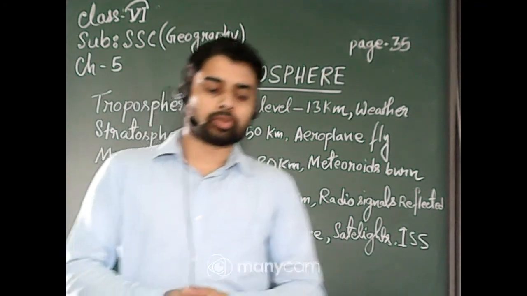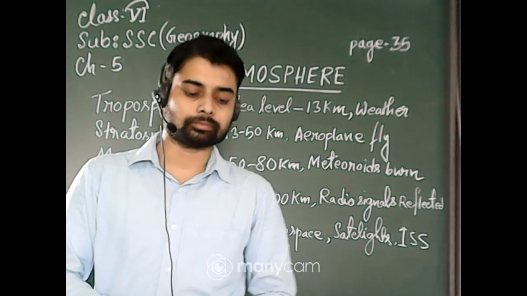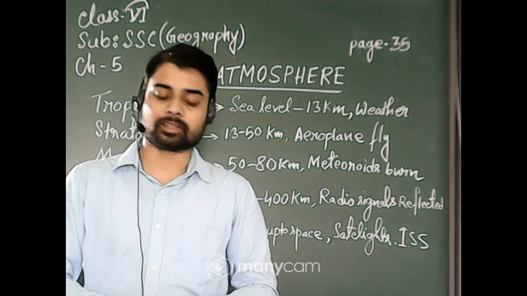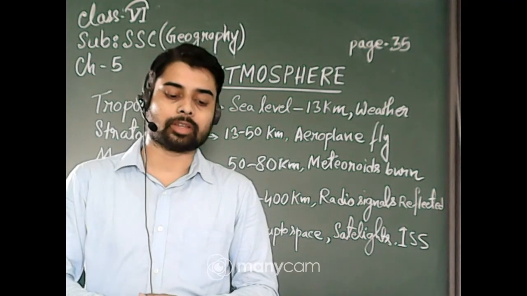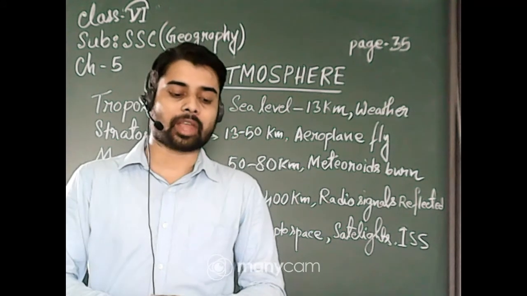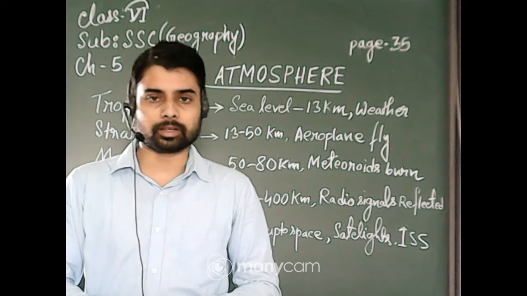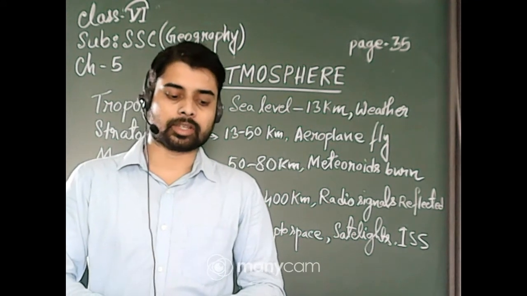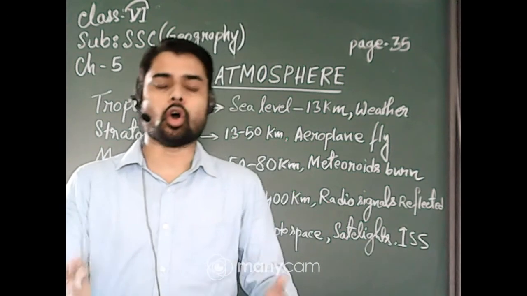So the earth is surrounded by a layer of gases held in place by earth's gravity, which provides us the air we breathe and protects us from harmful cosmic rays such as UV rays, called atmosphere. Okay, so this is the definition of atmosphere.